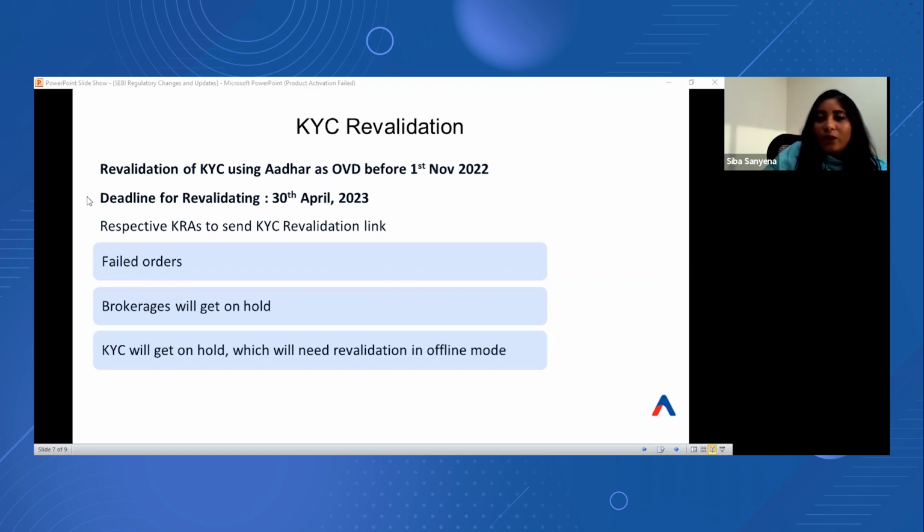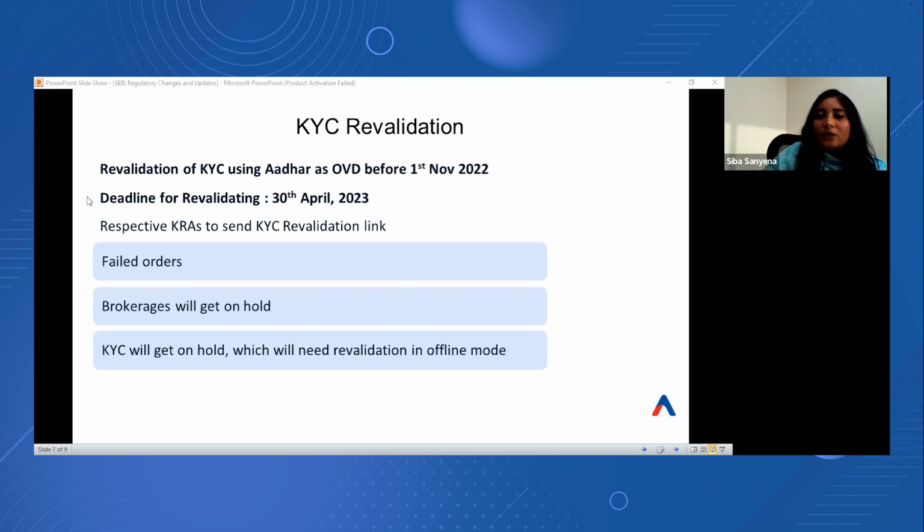If the KYC is not validated within the stipulated timelines, transactions will not be permitted from 1st of May 23. This will eventually lead to re-registering of the KYC in offline mode. A link will be sent directly to the client from the respective KRAs. For example, if a client has done the KYC from NDML KRA or from KFintech, the respective KRA will send the link directly to the client's registered email ID.